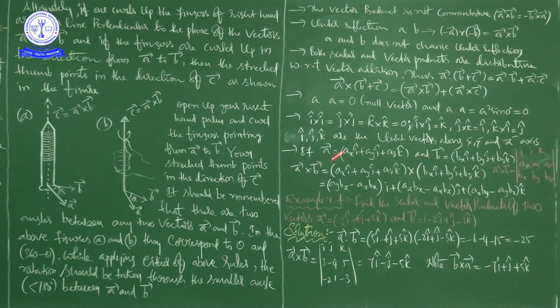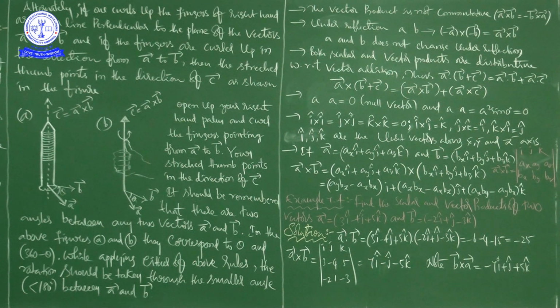Next, if you take two vectors, suppose the same vector, A bar and A bar, and you get the vector product of the same vector, that is A bar cross A bar, that is AA sin theta. The angle theta is 0, no?